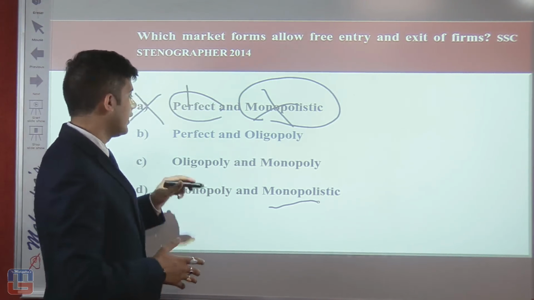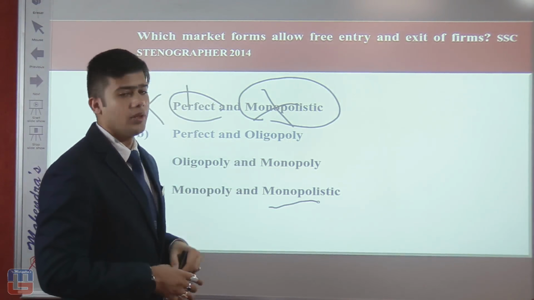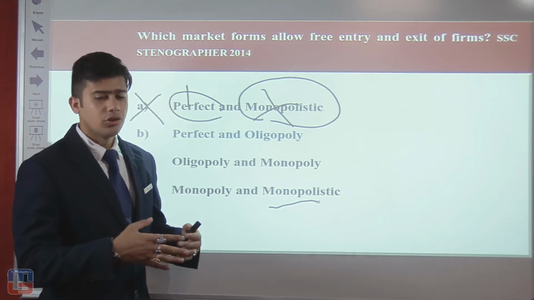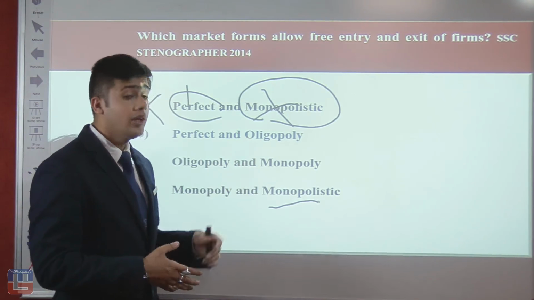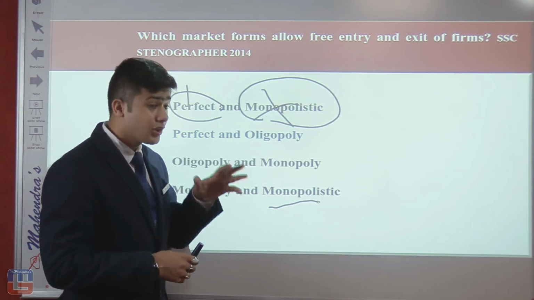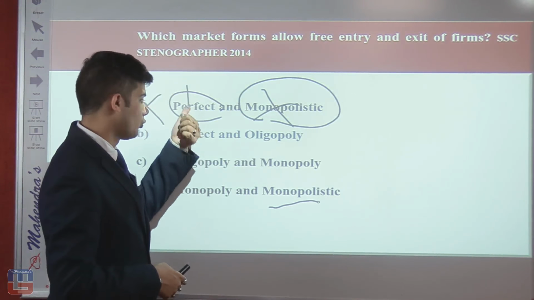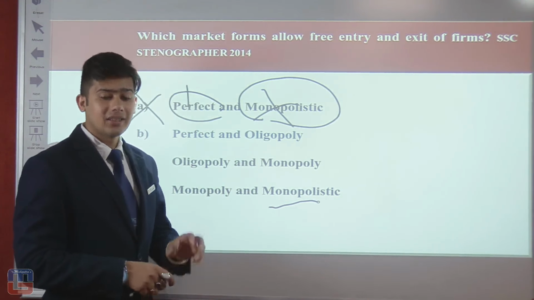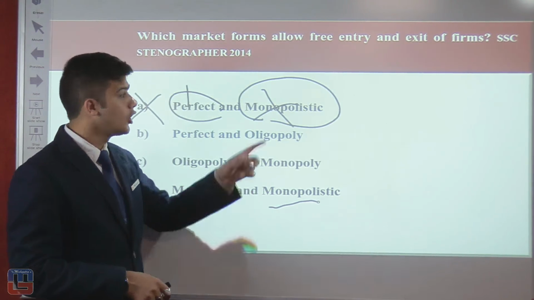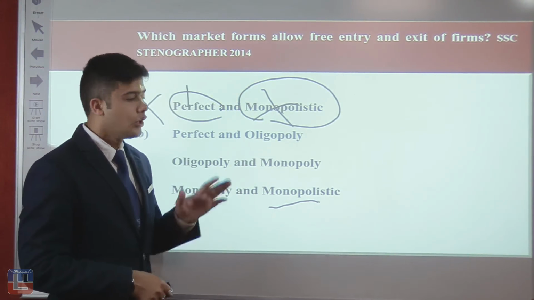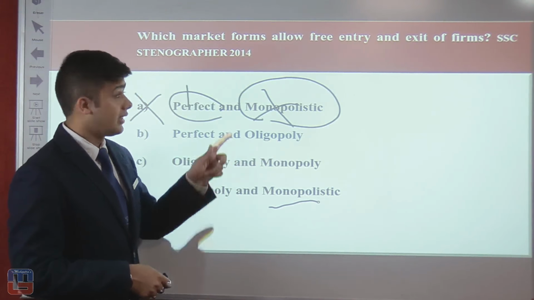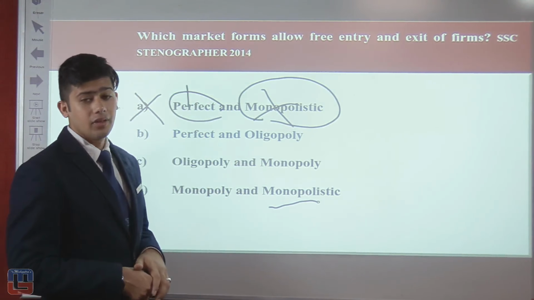The only option left is perfect and oligopoly. In the perfect market, there are several sellers, there are several buyers, so there is free exit and entry. In the oligopoly, there are more than two. So in contrast to perfect, monopoly and monopolistic, this particular oligopoly has a lesser amount of restrictions on the free entry and exit of firms. So the answer here would be perfect and oligopoly, and this has come in SSC Stenographer 2014.